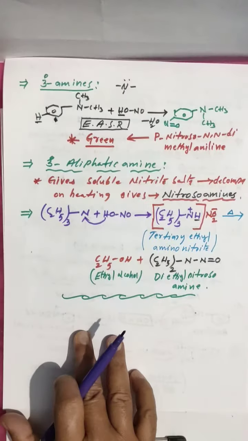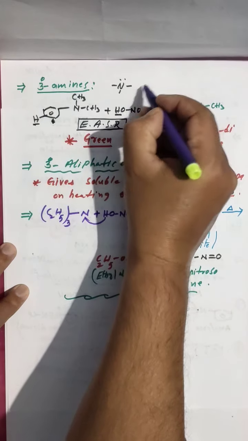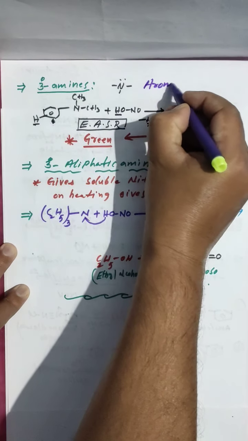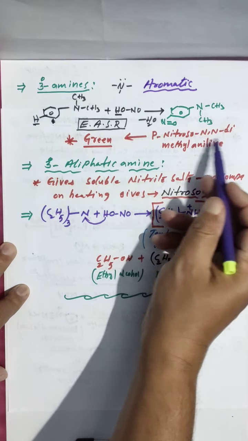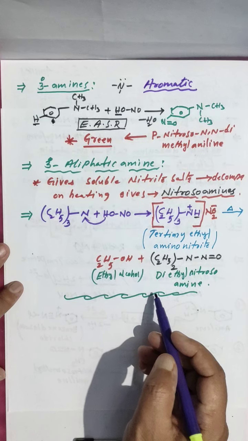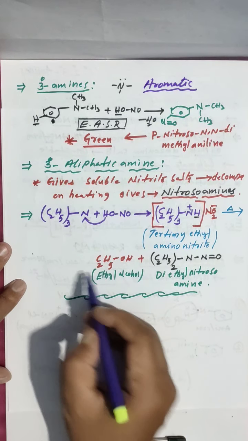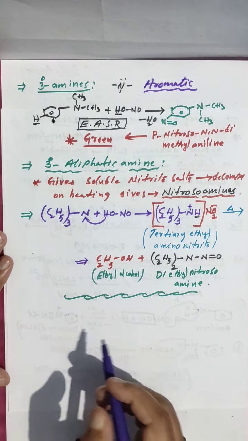So these are the reactions with primary, secondary and tertiary amines. Clear? Remember this, very important for competitive exams. 3-degree aromatic amines will give only nitroso products, but 3-degree aliphatic amines will give nitroso products as well as alcohol. This is very important for competitors.